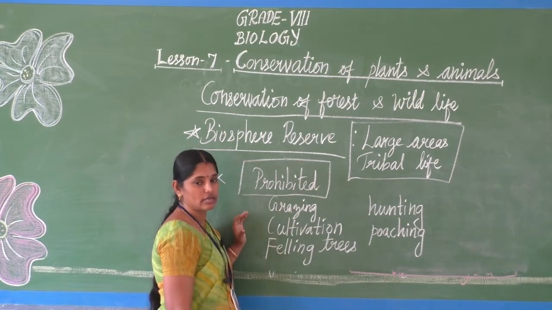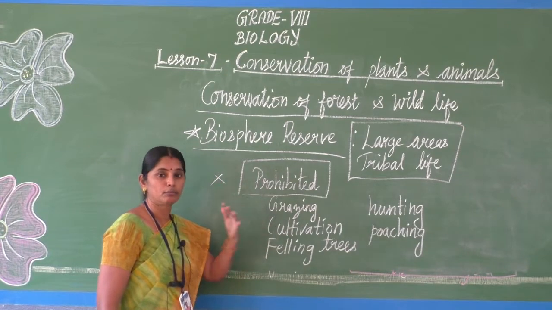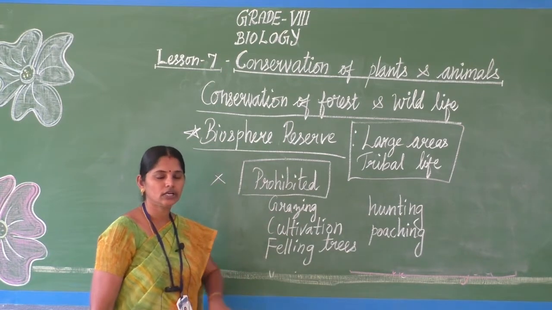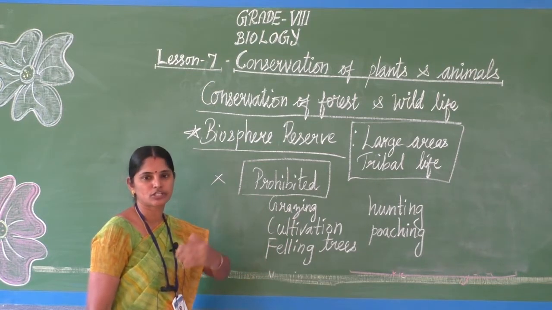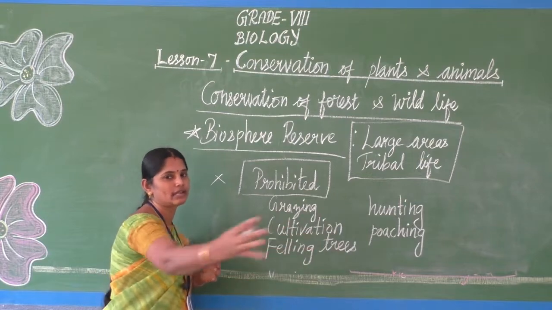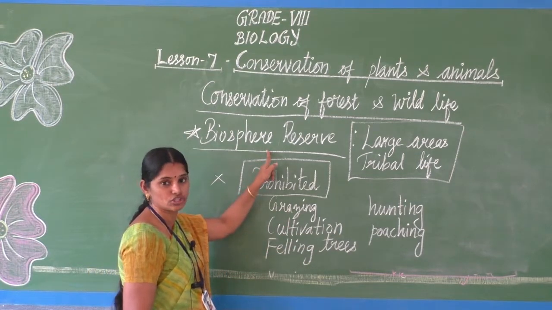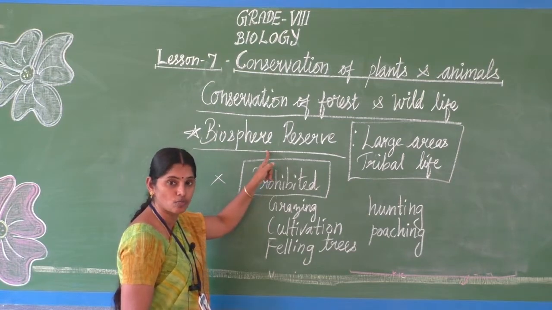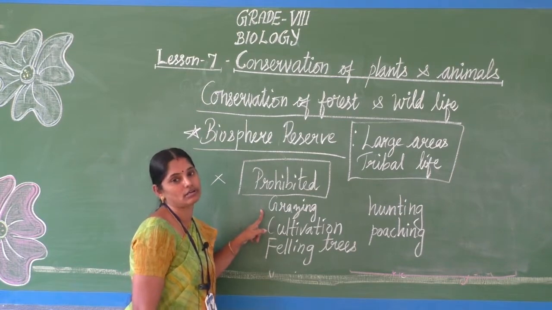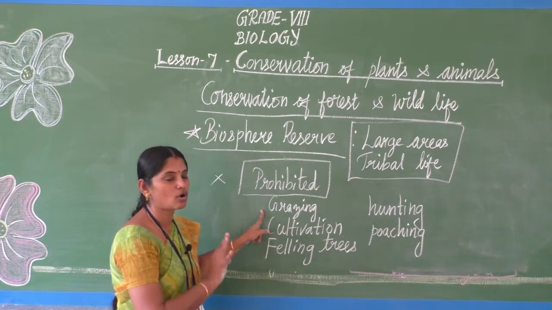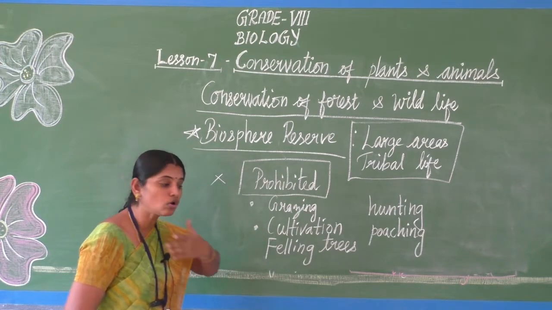In those areas, grazing is not allowed. Grazing means what? Our farmers used to carry goats, sheep, cows and buffaloes for grazing in the land, no? So in that area, because of rich forest, and the grassland is also more, no one is allowed inside for grazing. Then cultivation, we are not allowed to cultivate.